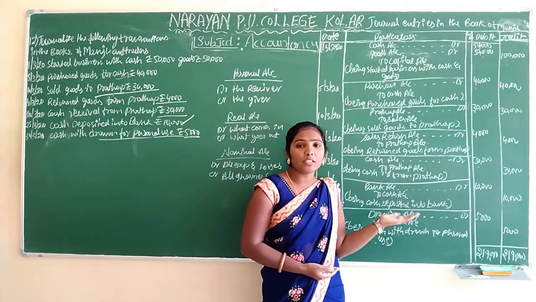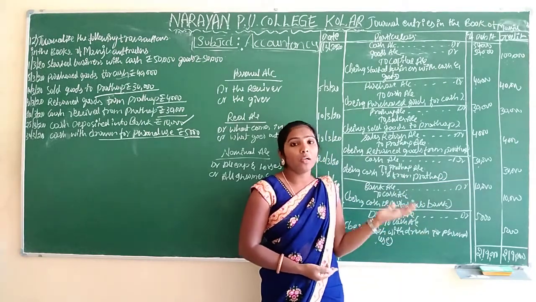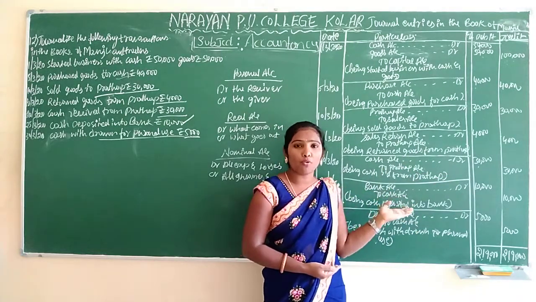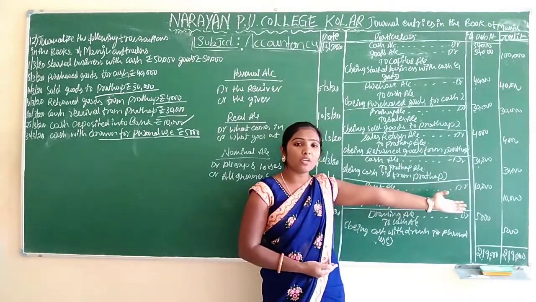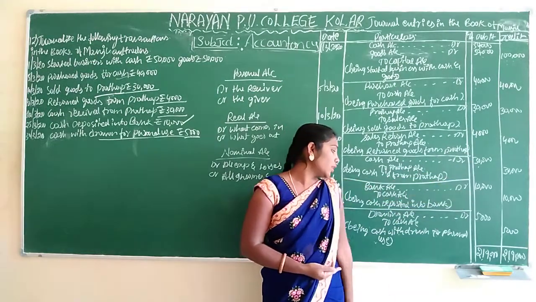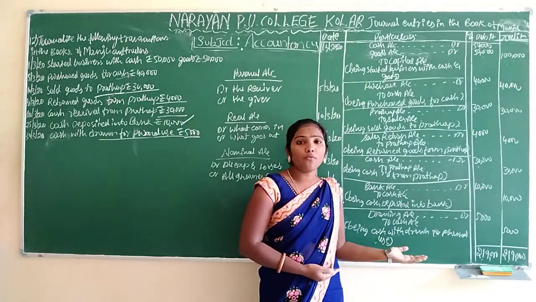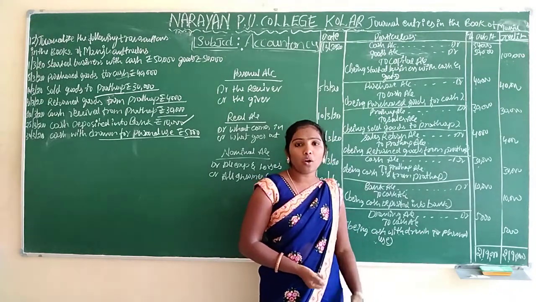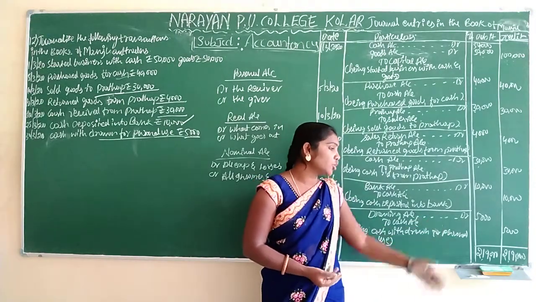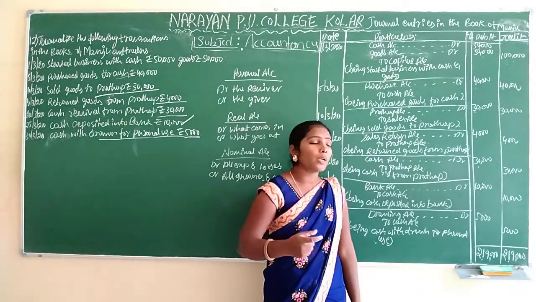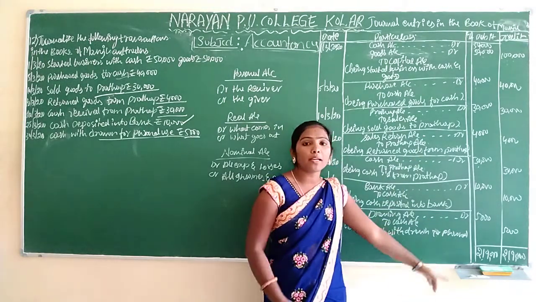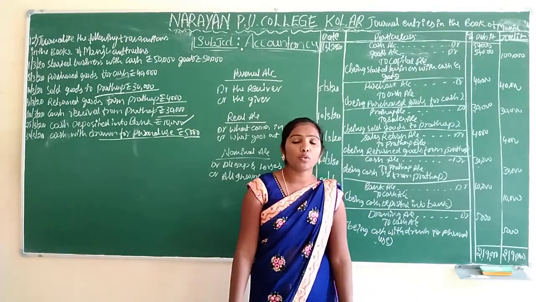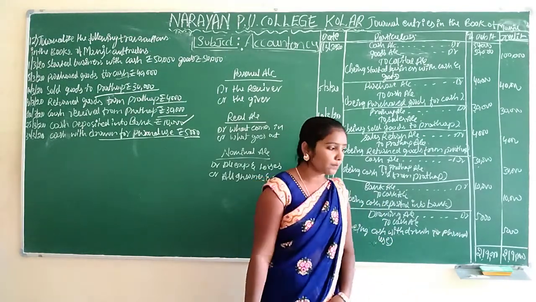And next is cash deposited into the bank. What's the entry? Bank account debtor to cash account. How much amount is there? 10,000, 10,000. And last is cash withdrawn for personal use. What's the entry? Drawing account debtor to cash account. How much amount is there here? 5,000, 5,000. Total is 2,19,000, 2,19,000. This is journal entries. Now we are going to post into the ledgers. Okay.